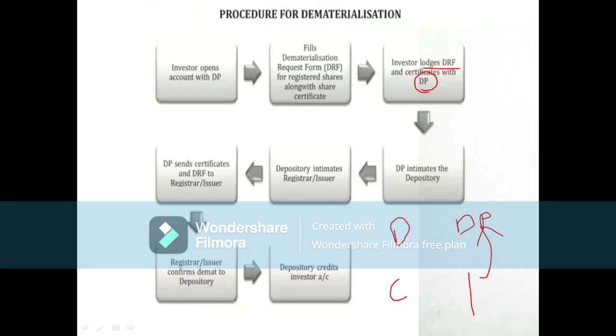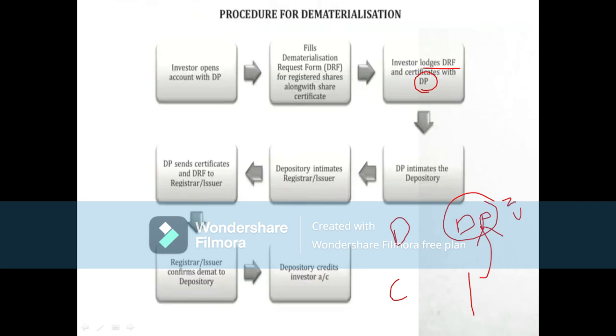Why? Because the investor cannot directly have access to the company or the depository. So he will have an intermediary known as a depository participant. Through the depository participant only can he access the depository or the company. Here the depository is NSDL or CDSL, and the depository participant may be, for example, Zerodha, Upstox, Angel. All of these come under depository participants, who have the authority given by SEBI.